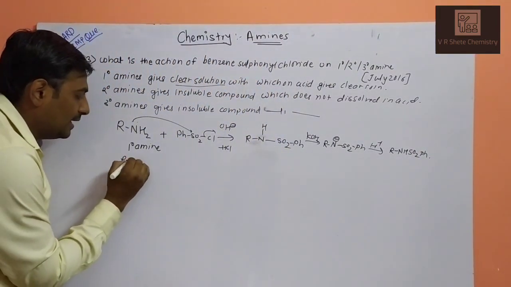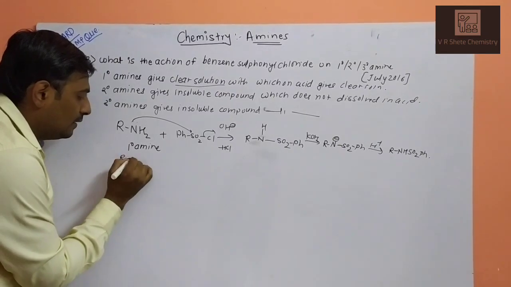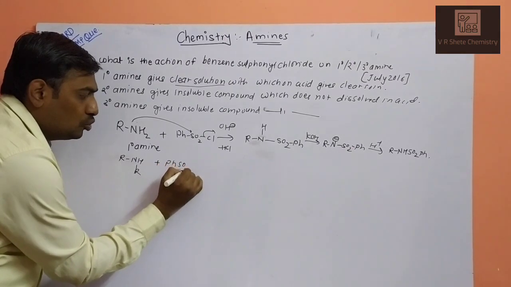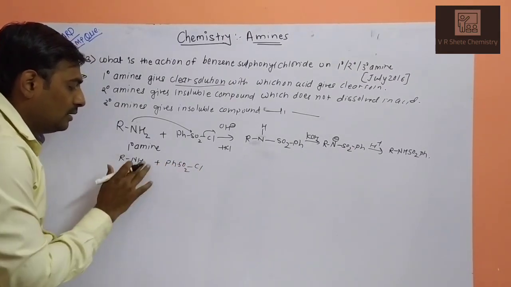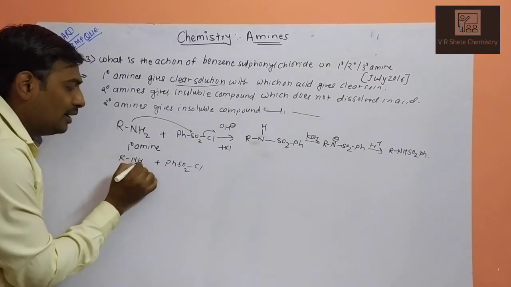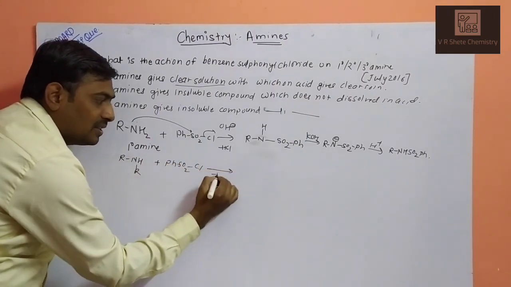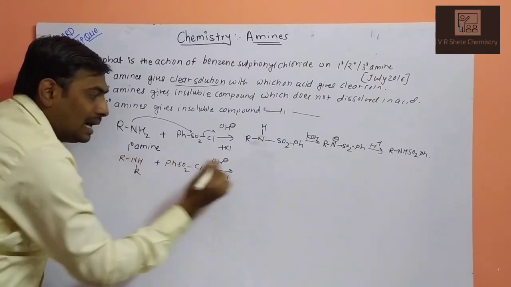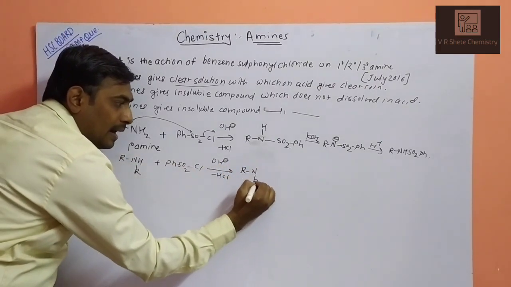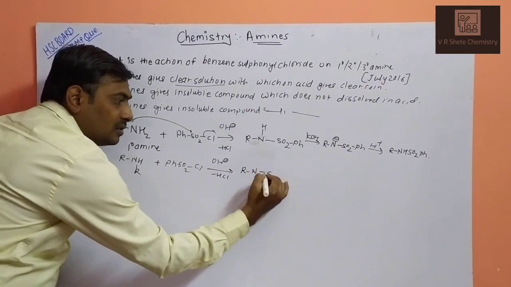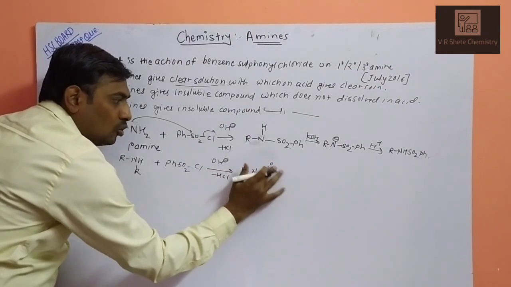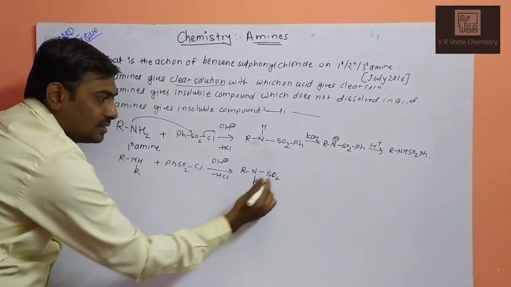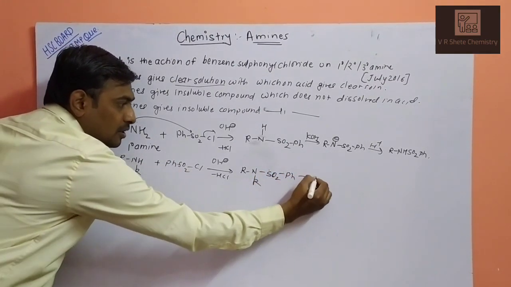What will happen in the secondary amine? Secondary amine is RNHR plus PhSO2Cl. The hydrogen and chlorine will be liberated in the first step, minus HCl. So what will be the product? RNR with SO2Ph.